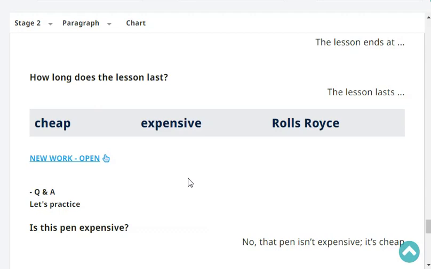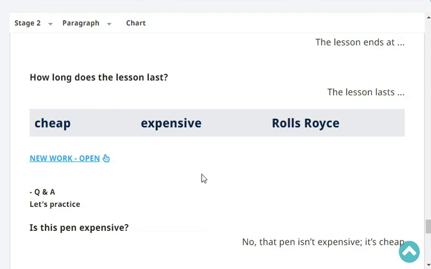No, that pen isn't expensive. It's cheap. Is a Rolls Royce cheap? No, a Rolls Royce isn't cheap. It's expensive. Is my handkerchief expensive? No, your handkerchief isn't expensive. It's cheap.